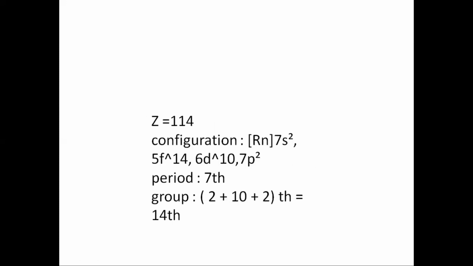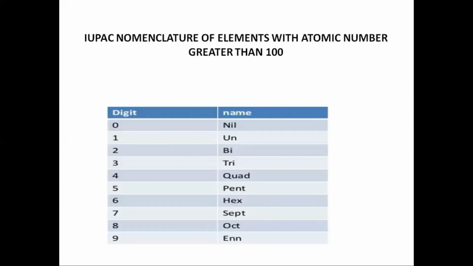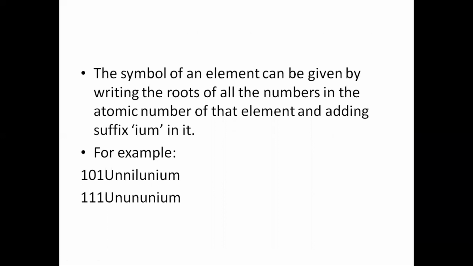So you can practice many examples of this type. Next, about the IUPAC nomenclature of elements with atomic number greater than 100. More than 100, we have up to 118 elements. So there is a nomenclature for the elements with atomic number greater than 100. We can name the digits 0, 1, 2, 3, 4, 5, 6, 7, 8, 9 as nil, un, bi, tri, quad, pent, hex, sept, oct, and enn. They are nothing but prefixes of the elements, and we have to add the suffix, that is ium, to it.